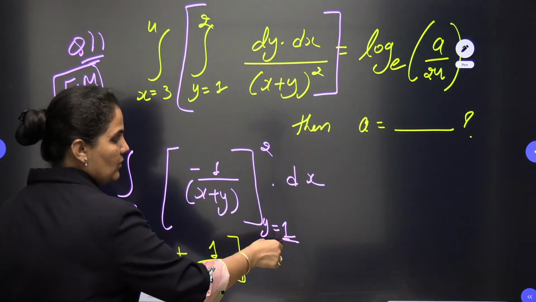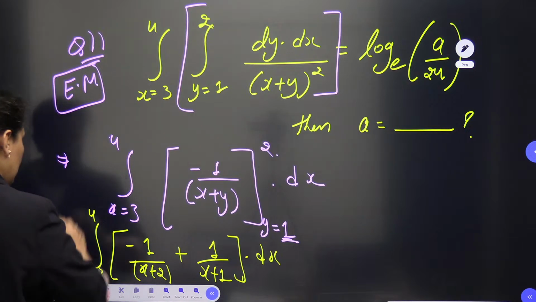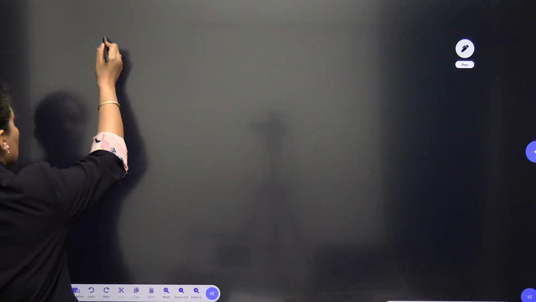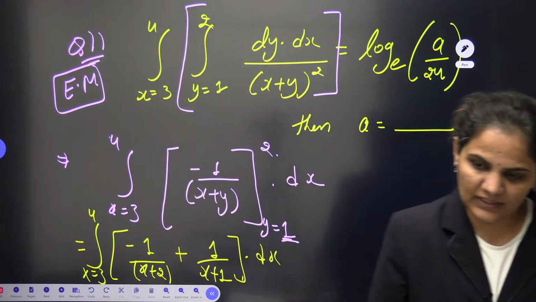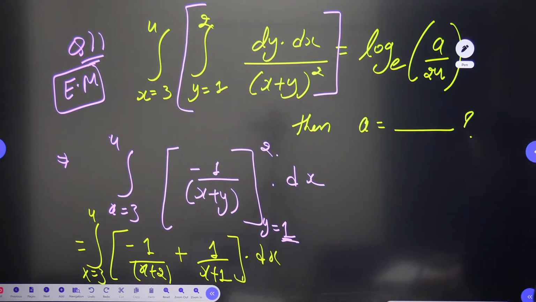At the place of y you can put 1 and you can put 2. So here you can see, when you go for this one, again I need to go for the integration. Now we will go for the integration with respect to x. Very good, it is 25.